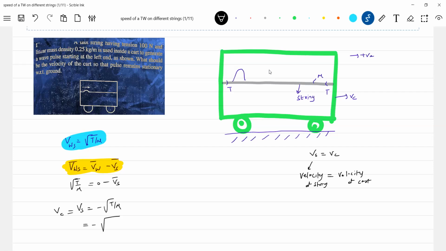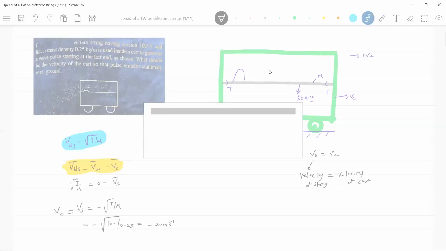This will be equal to minus root of tension, how much? 100 Newton, and mu is 0.25. So 10,000 by 25, that is 20 meter per second. What do you mean by negative? The cart must move towards the left, the negative side. Getting the idea? So we'll take the next question.